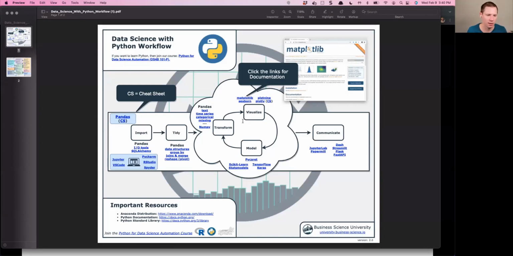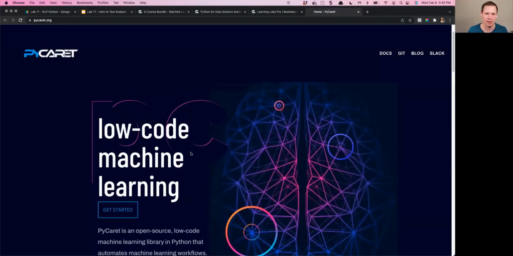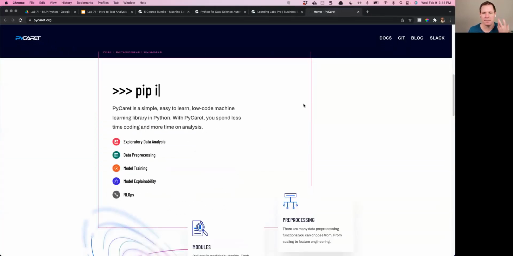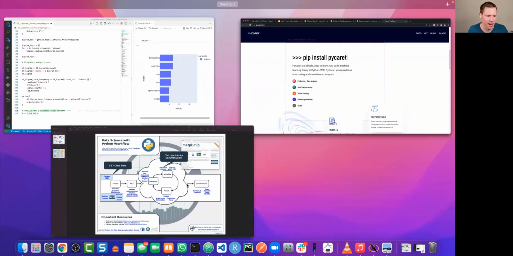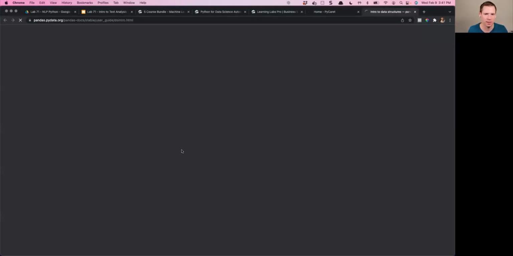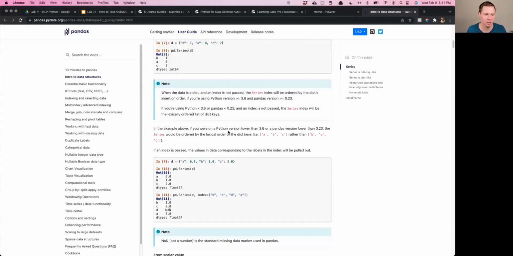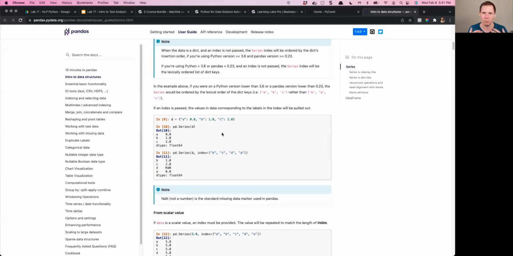When I click on one of these, let me just click on PyCaret. It goes to the PyCaret documentation, so you have immediate access to the things that are most important to you having success. If I go back here, we can do another one. If I want to do, say, data structures in Python, this literally links to data structures. This is how you would learn data structures, and you would learn more about pandas.